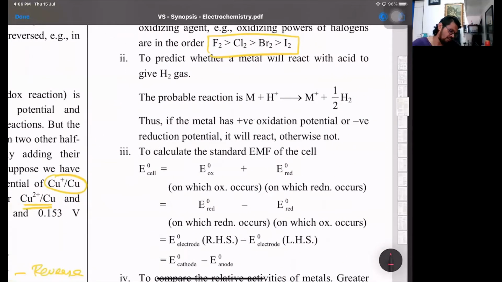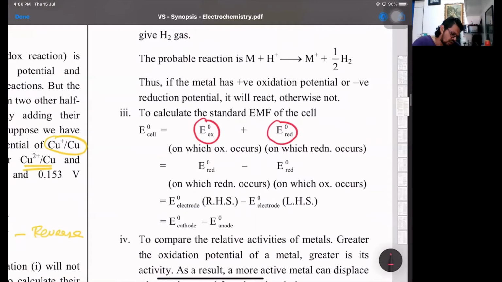What we have, the formulas, either it's anodic oxidation plus cathodic reduction, or with respect to reduction, cathodic reduction minus anodic reduction. Okay. And same thing with respect to oxidation, then it is anodic oxidation minus cathodic oxidation. So be very clear to read. If they don't say, they just say E naught values, then E naught is the standard value. Standard is with respect to reduction. So it's cathodic reduction minus anodic reduction.